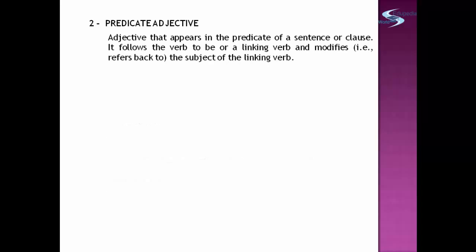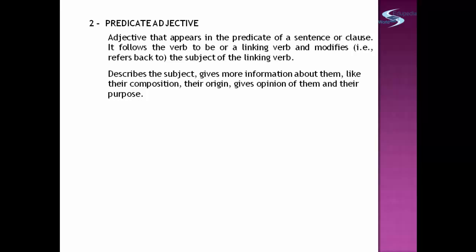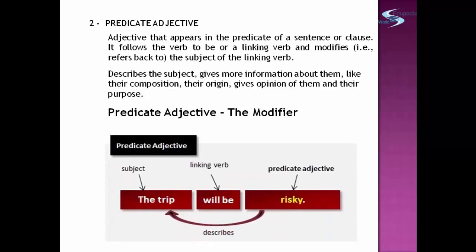Adjective that appears in the predicate of a sentence or clause. It follows the verb to be or a linking verb and modifies or refers back to the subject of the linking verb. It describes the subject, gives more information about them, like their composition, their origin, gives opinion of them, and their purpose. Predicate adjective is also called the modifier.